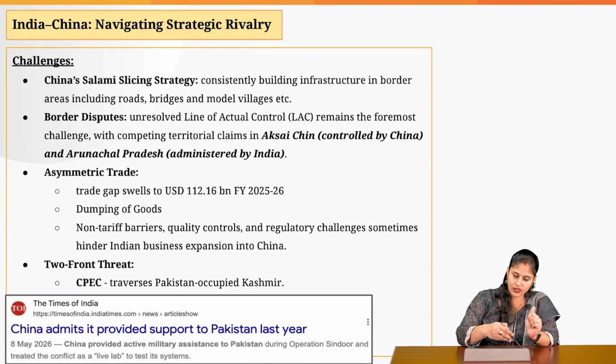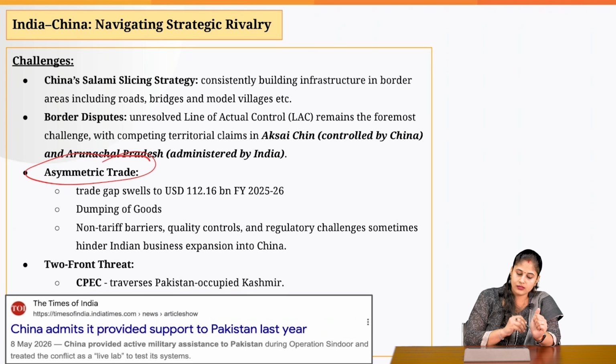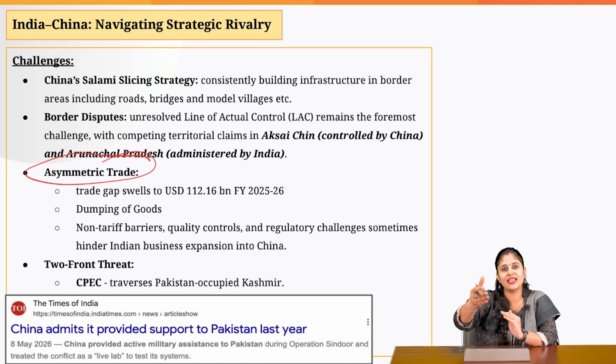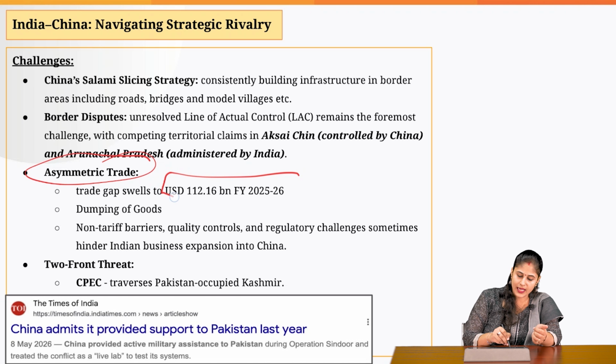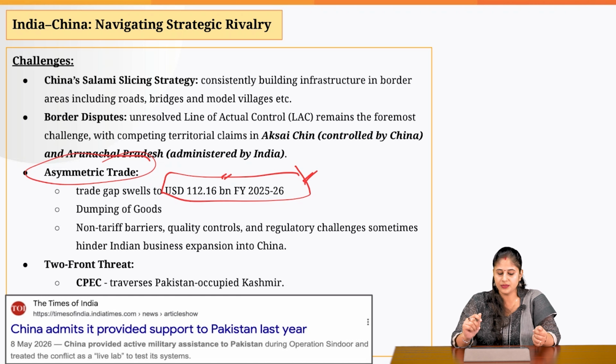Then let's come to the economic domain. Therein also the trade deficit is quite high. When it comes to India, the bilateral trade with China is quite good. But the problem is we are exporting less to China, but importing more from China, be it active pharmaceutical ingredients, lithium-ion batteries, or solar panels. That is why the trade deficit has increased to more than 100 billion in financial year 25-26.